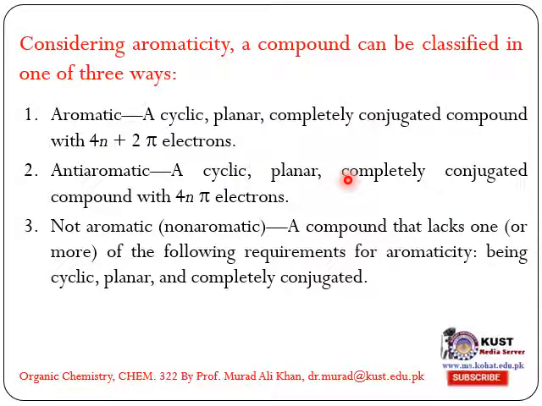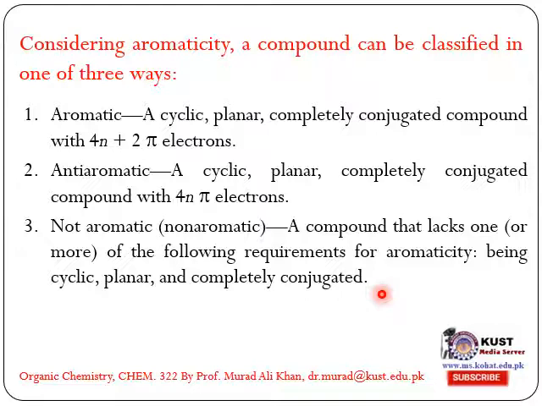Considering aromaticity, a compound can be classified in one of 3 ways. Aromatic: a cyclic, planar, completely conjugated compound with 4n plus 2 pi electrons. Anti-aromatic: a cyclic, planar, completely conjugated compound with 4n pi electrons. Non-aromatic: a compound that lacks one or more of the requirements for aromaticity, being cyclic, planar, and completely conjugated.